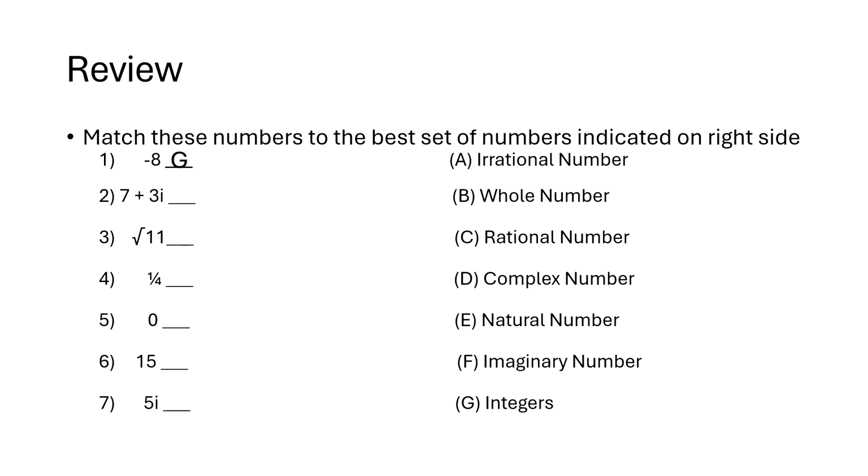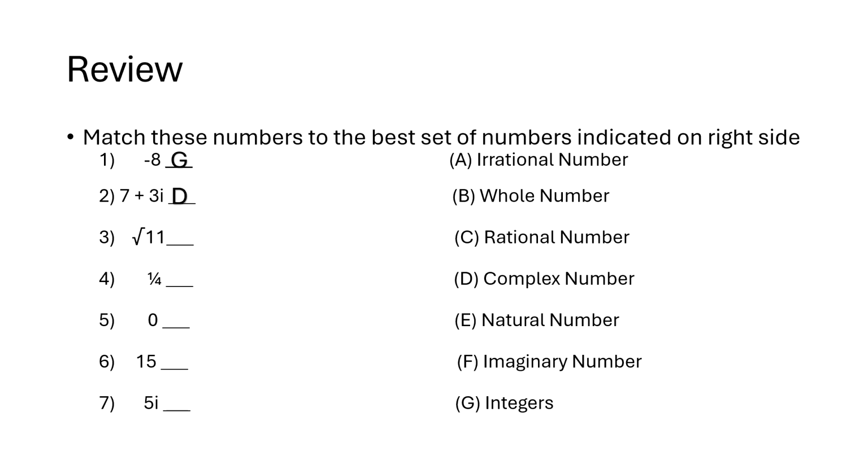So problem number 2, 7 plus 3i. Let's see here. It contains a real part and an imaginary part. So that must mean it's a complex number. Choice D. All right, I got that one right.